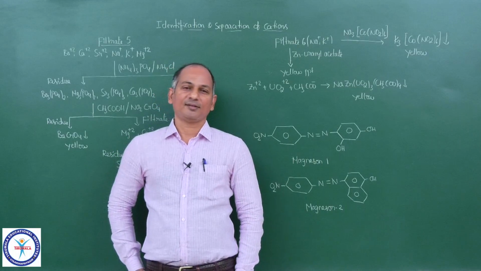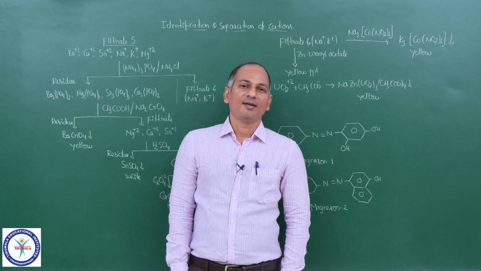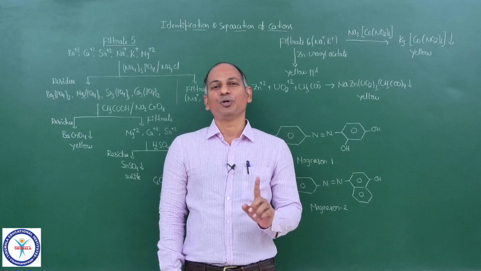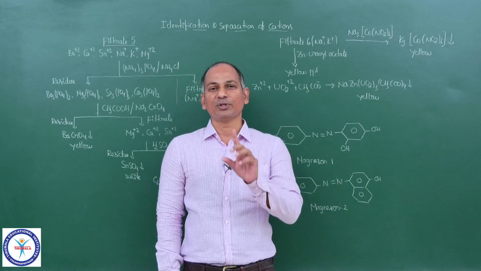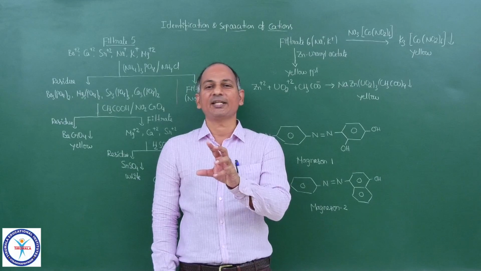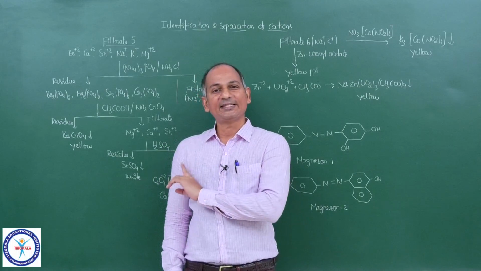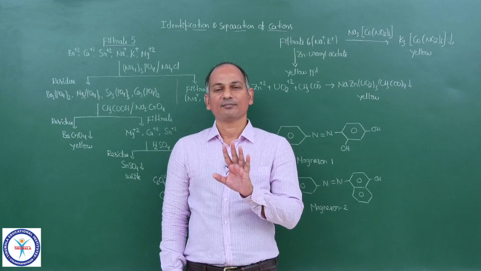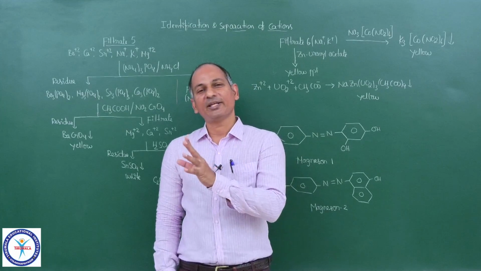So you have seen the separation of cations, and you must have observed that at the beginning I told you I am going to use only a few reactions which you have studied in identification. Now you revise the rest of the reactions.